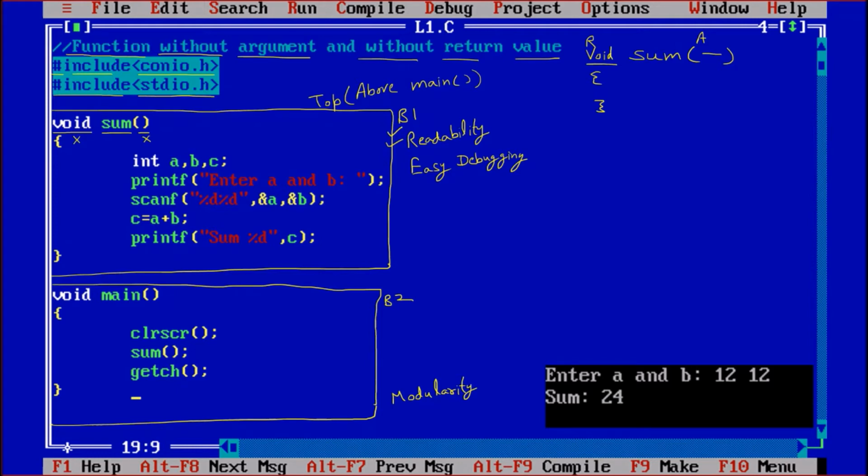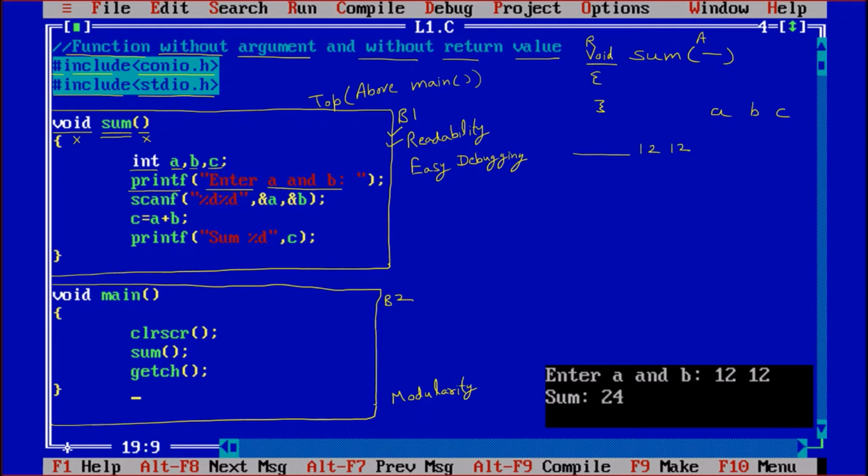So that is following our purpose, without argument, without return type. Now, inside the sum function, I am saying int a, b, c. So I have taken three variables a, b and c inside the function, and the name of the function is sum, which is user defined because sum is not there in the system. Now printf enter a and b. So whenever the function is called, it is going to ask the user for a and b values. User will, let us suppose, give the values 12 and 12.